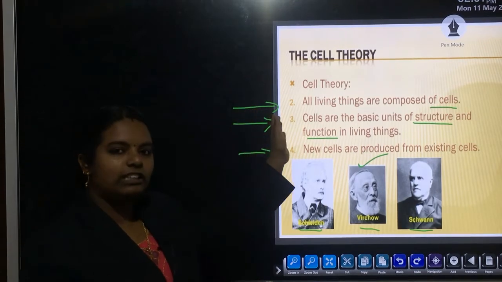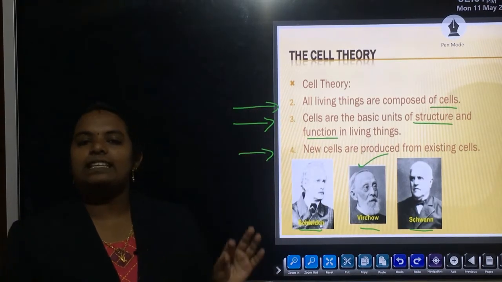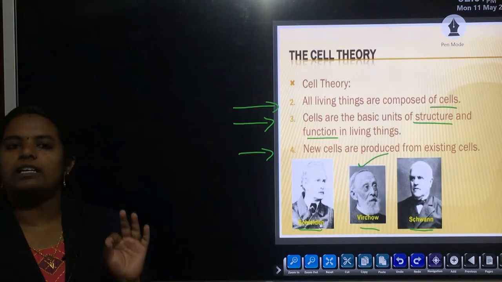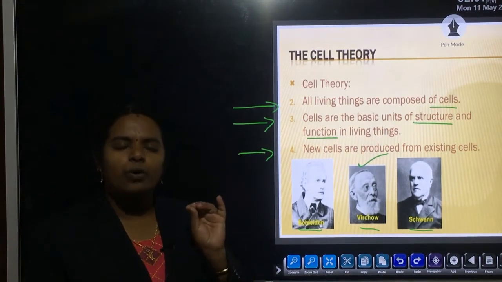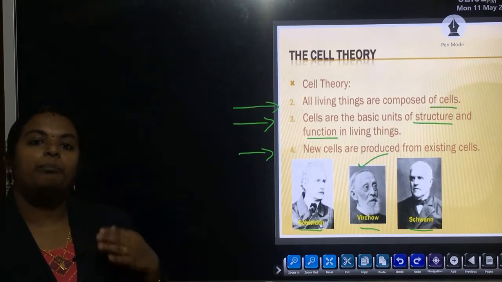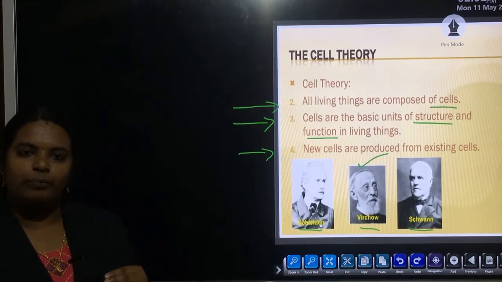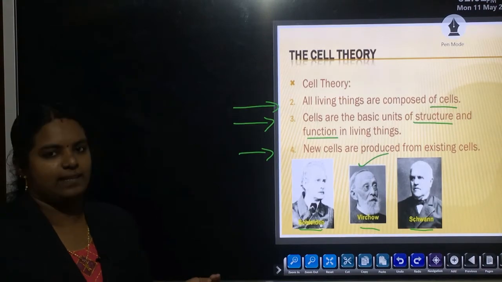Once again, all living things are composed of cells. The cell is the basic structural as well as functional unit of life, and the last point is that all cells arise from pre-existing cells, or from already existing cells.